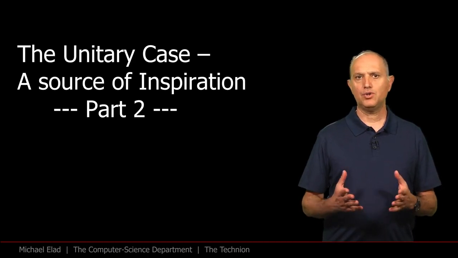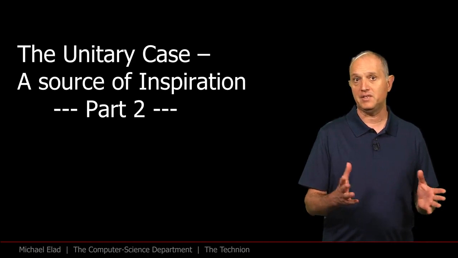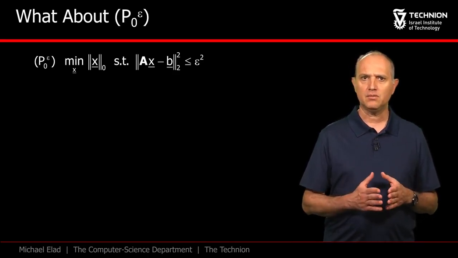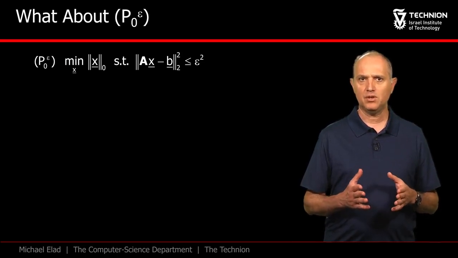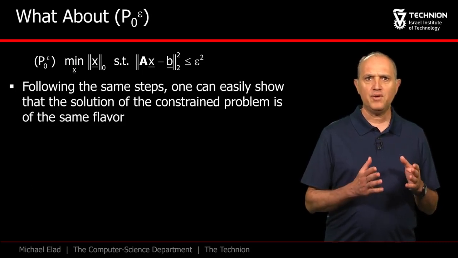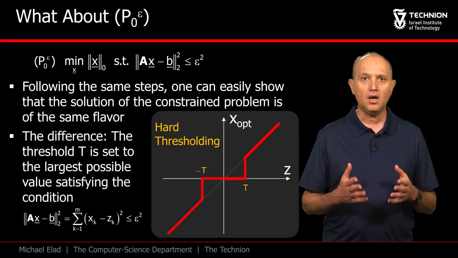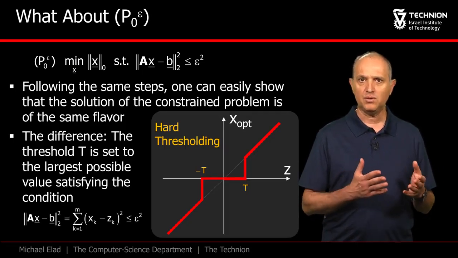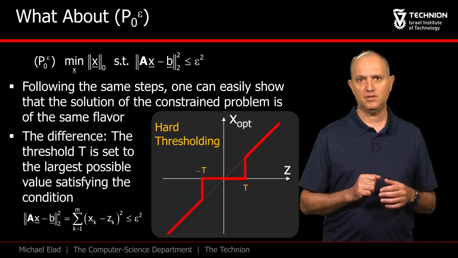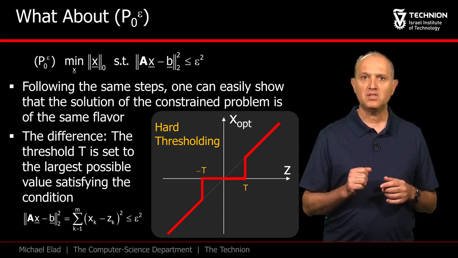We proceed our journey with the unitary case. We have just seen that solving Q0 lambda is very easy. The next natural step to take is to ask, what about P0 epsilon? How should this version of the problem be solved? Without dwelling too long on this, it is easy to convince yourself that the very same steps taken for Q0 lambda apply here. The outcome is again a hard thresholding on the entries of the vector z, being A transpose times B. However, this time the threshold is different, and it should be set such that it is the maximal value that meets the epsilon constraint.